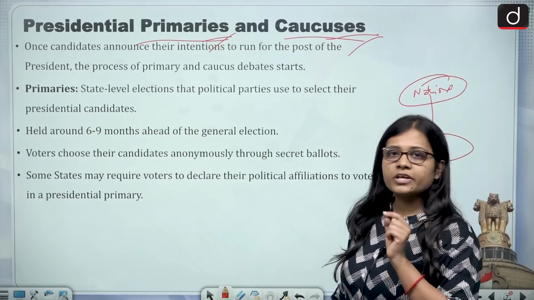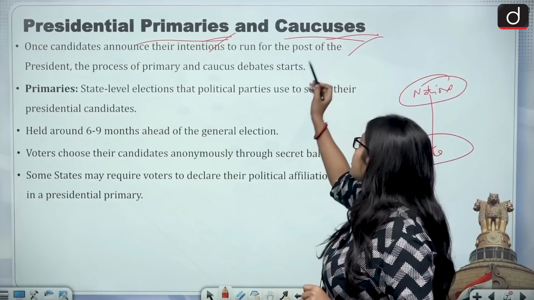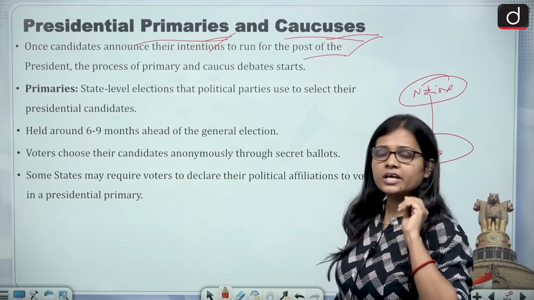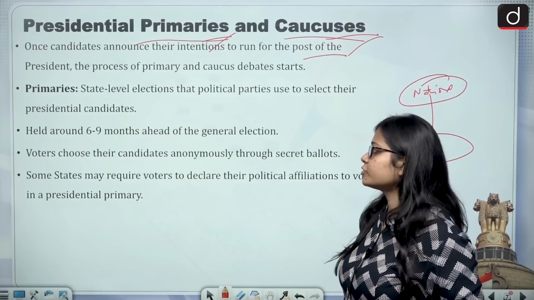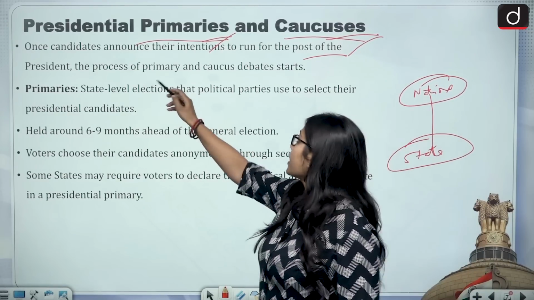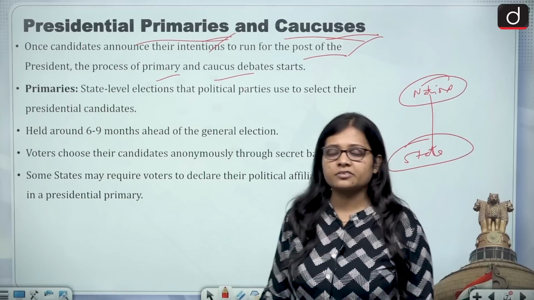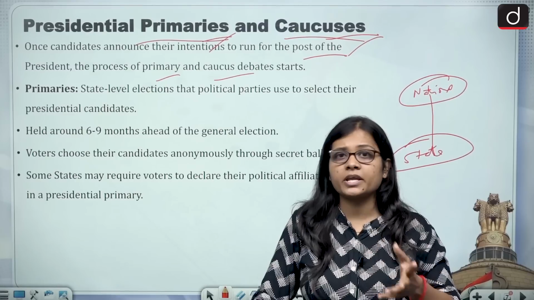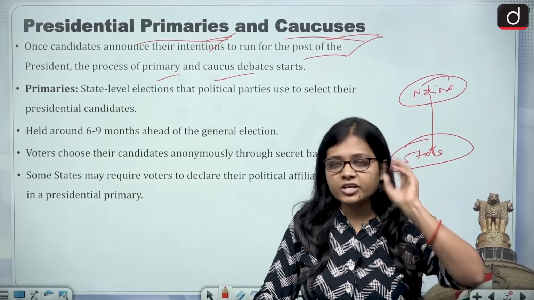Now, what happens with the primaries and the caucus? Once every candidate announces their intention to run for the post of the president, the process of primary and caucus debates starts. There are many people who want to be the president of America, but can every person stand for the election?